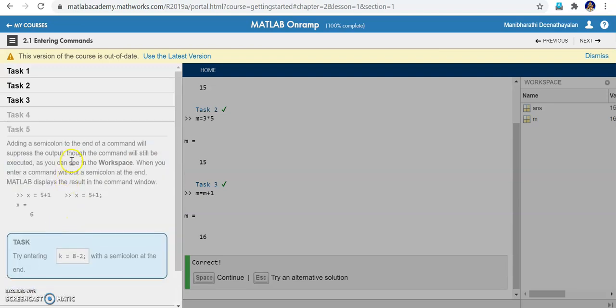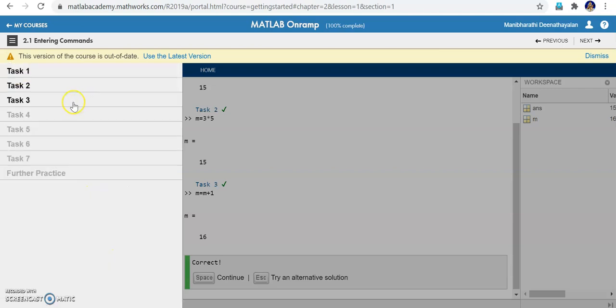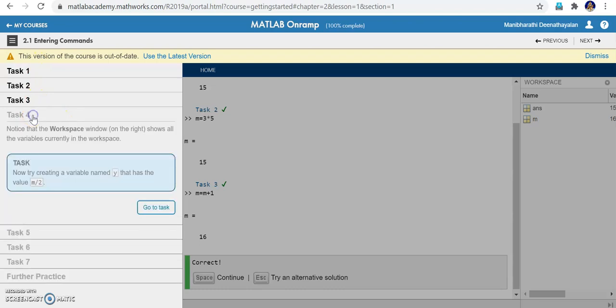You can see, like, k = 8 - 2 with a semicolon at the end, right? If you put a semicolon, what is going to happen? Let us see. You have to go task by task, right? 3 tasks are completed. Go to task 4.